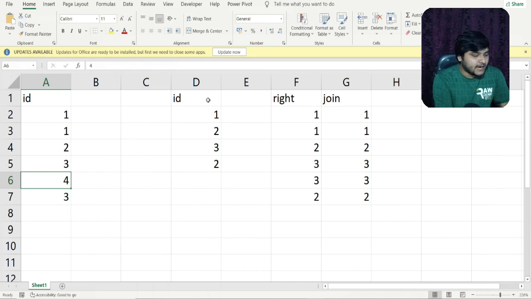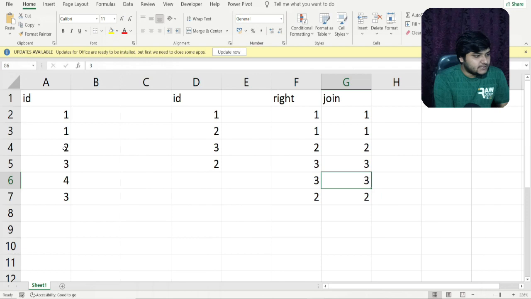Also, it is a right join condition, not a left join condition. So all the values from the rightmost table will be returned, and if the record is not matching from the leftmost or first table, it will not be returned in the right join condition. So that is why we are getting no entry for 4. This particular 3 will again match with this 3, so it will return the value.